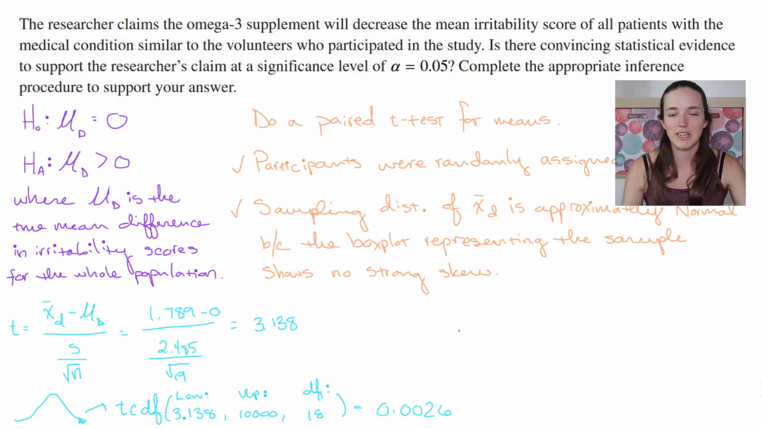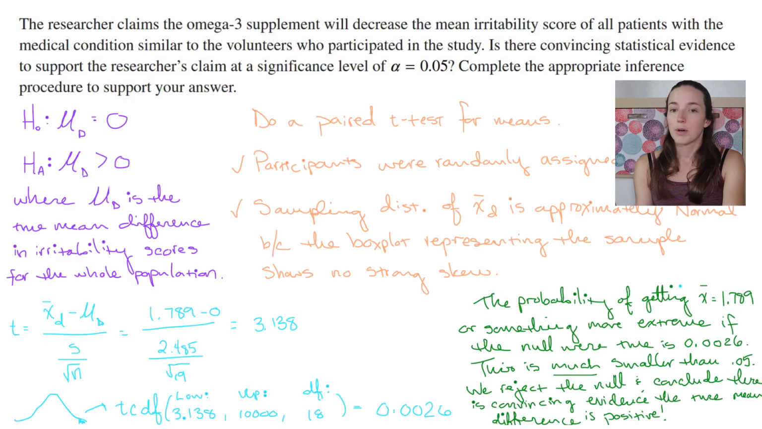Okay, the moment we've been waiting for, it is time to conclude. The probability of getting an x bar of 1.789 or something more extreme if the null were true is 0.0026. This is much smaller than 0.05, so we reject the null and we conclude that there is convincing evidence that the true mean difference is positive.